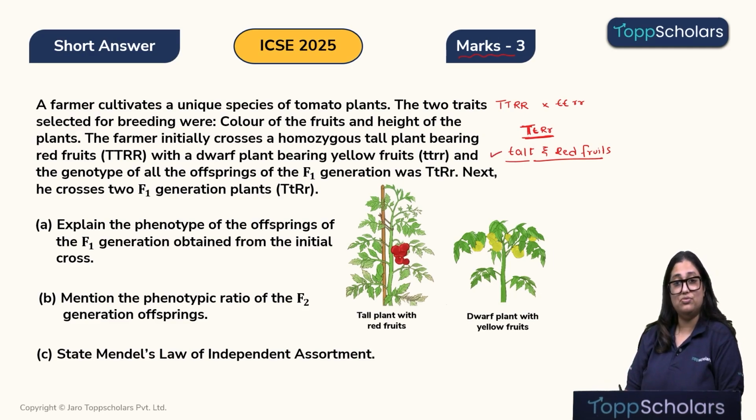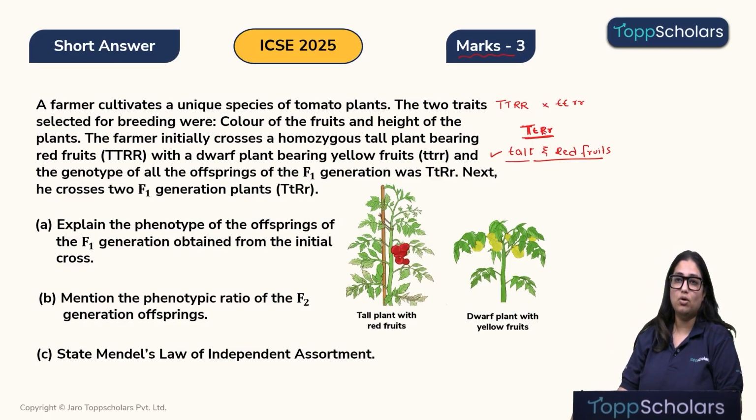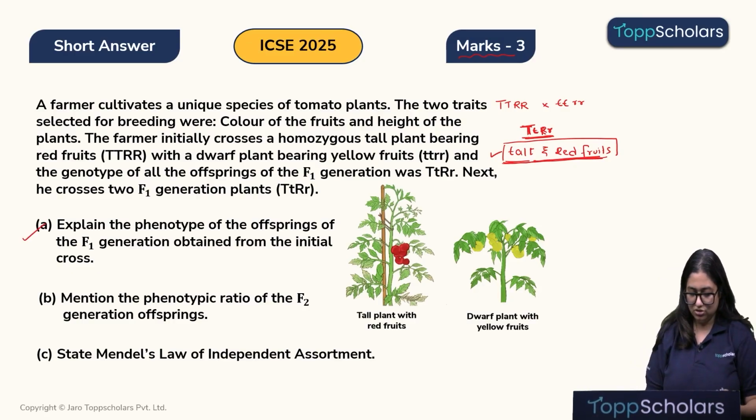Similarly, for the color of the fruit, we have two alleles for it. We have a dominant allele and we have a recessive allele. The dominant allele stands for red color and the recessive allele stands for yellow color. So, whenever we have two contrasting alleles as per the law of dominance given by Mendel, it will be the dominant allele that will express itself. Therefore, the progeny of the F1 generation will be tall and show red fruits. Alright. So, I hope this is clear. So, here we will get the answer, tall plants with red fruit.